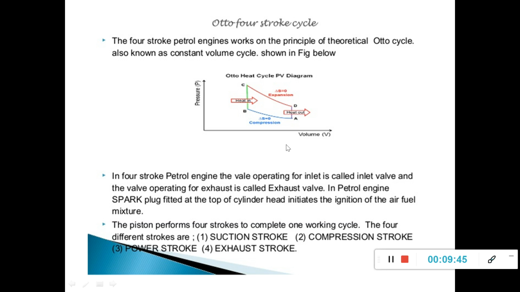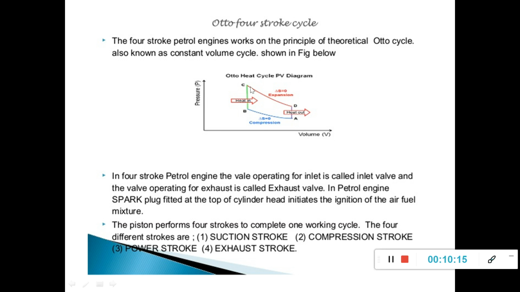Let's see the Otto cycle diagram. A 4-stroke petrol engine works on the principle of the theoretical Otto cycle, also known as the constant volume cycle. So this diagram partially explains the working principle of the 4-stroke petrol engine. For petrol engines, we are analyzing by using this Otto cycle diagram.